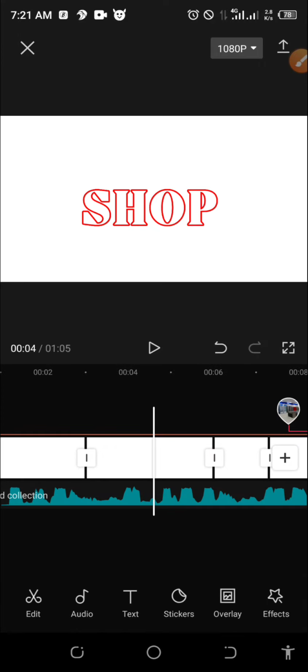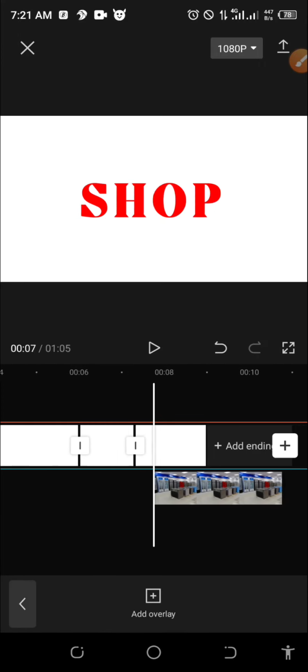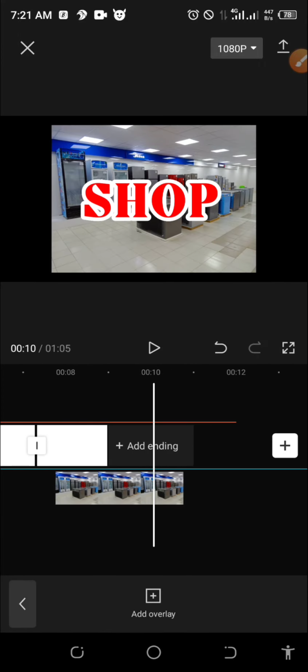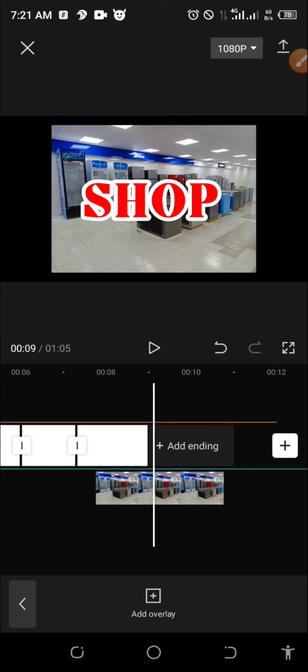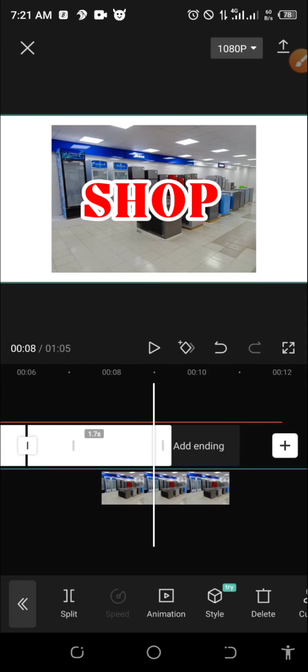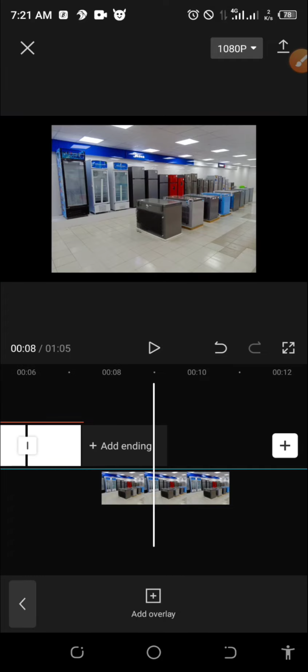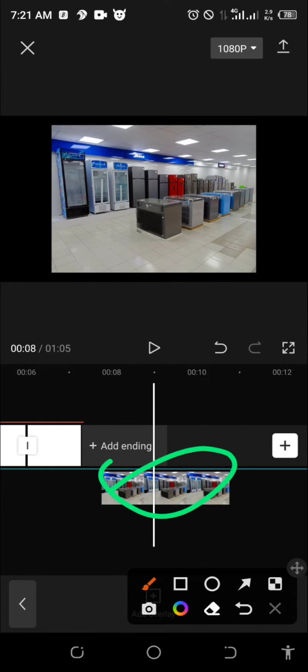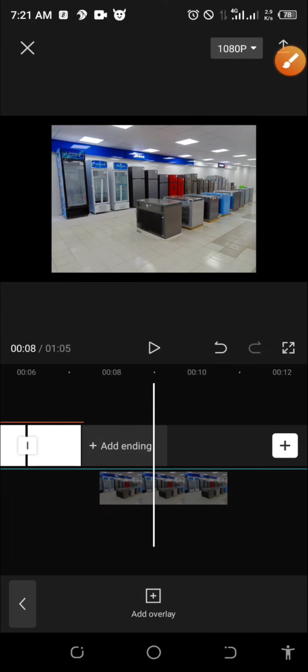So now let me go to overlay. I will click on overlay so that I will see it well. And I'm going to position it here, okay? I'm going to position it here. I'm going to now delete this one that I wanted to delete. You can see I have deleted it, right? I will click and hold this. Then I will drag it here to the last place where I want it to be.